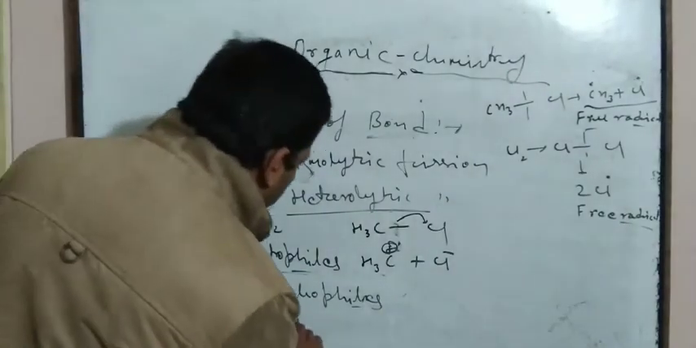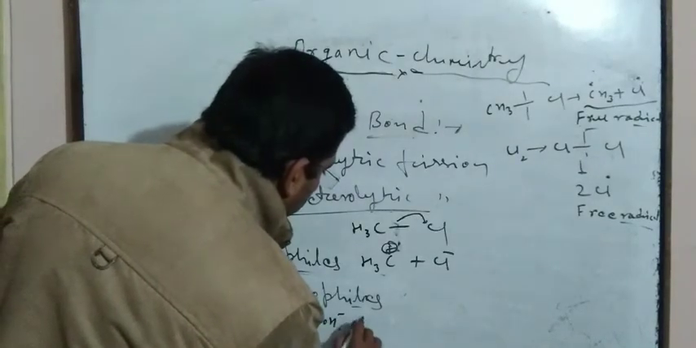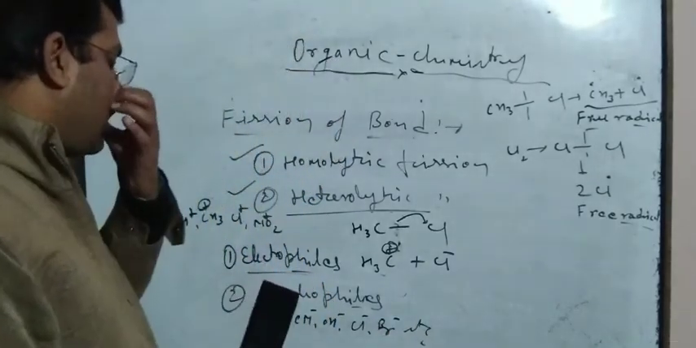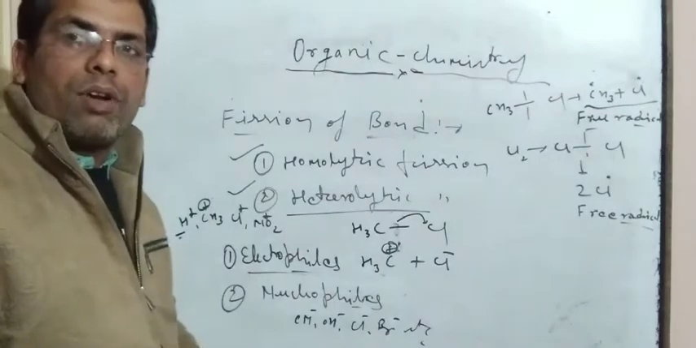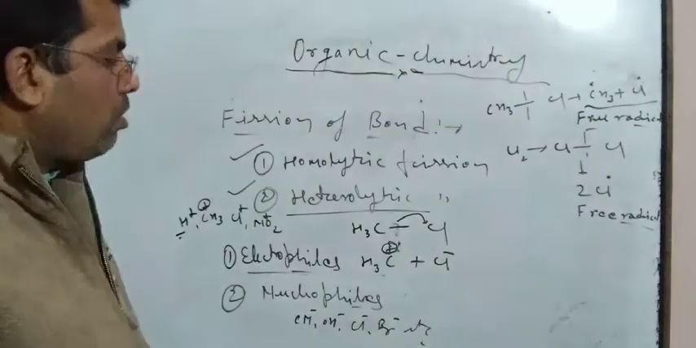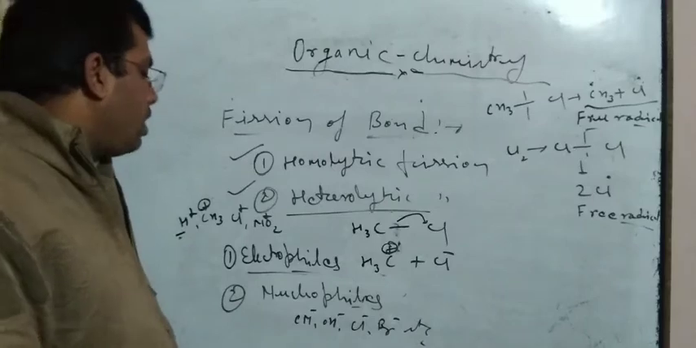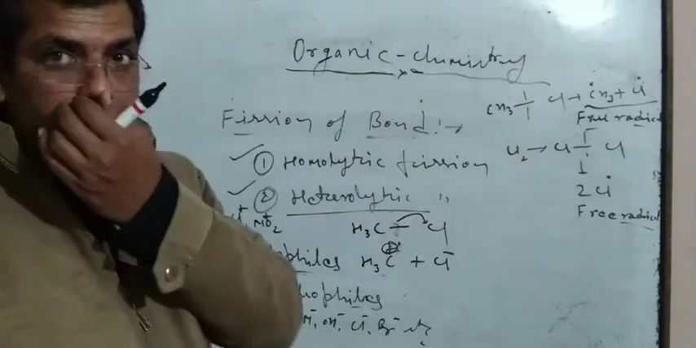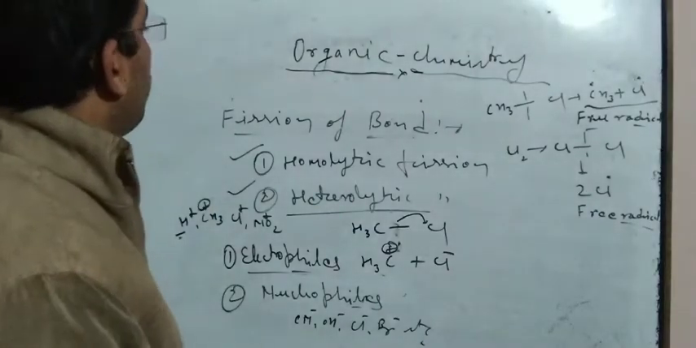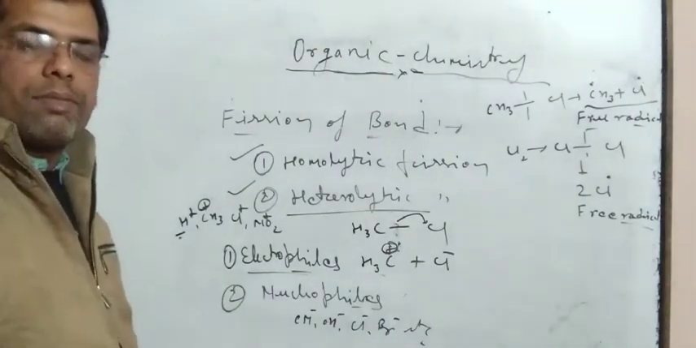Nucleophiles are negatively charged, like CN minus, OH minus, Cl minus, Br minus, etc. These are all nucleophiles because they are attracted towards the electron deficient side, meaning positive charge, meaning nucleus loving. So dear students, you should keep in mind that after heterolytic fission, electrophiles and nucleophiles are produced. So this was the fission of bonds, homolytic and heterolytic fission.